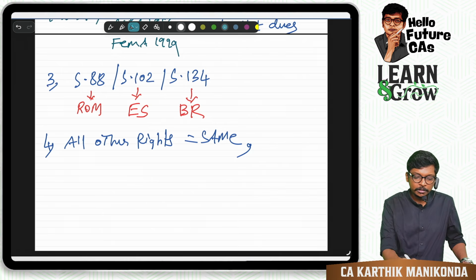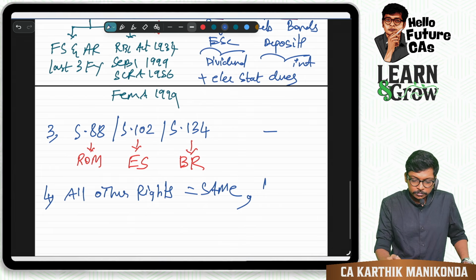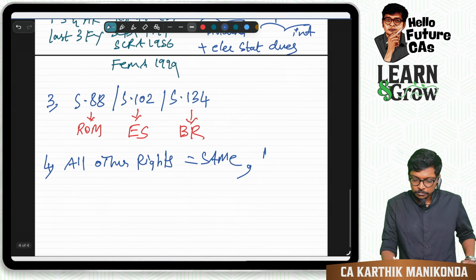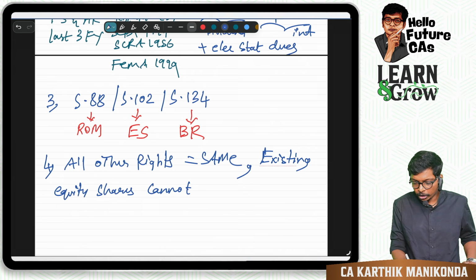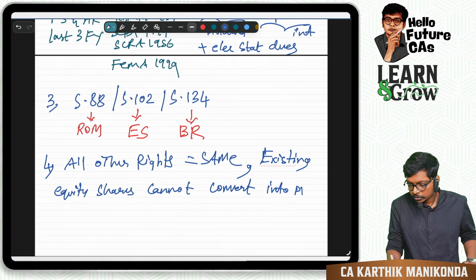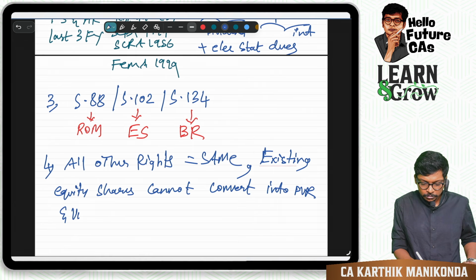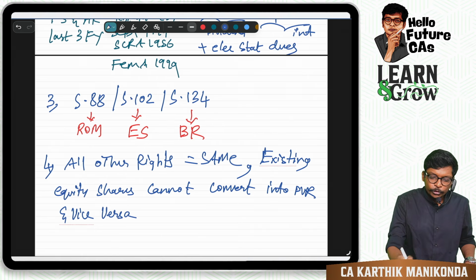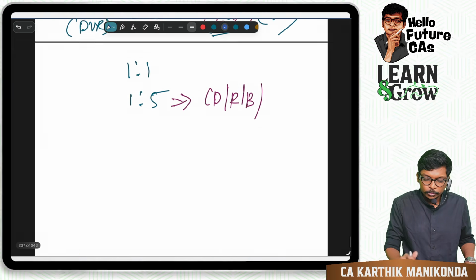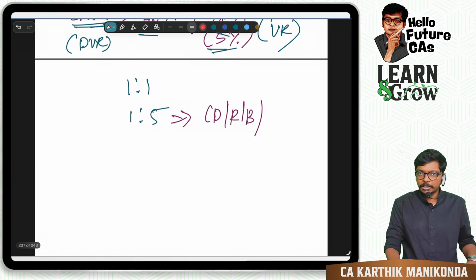What they are saying here is, existing equity shares cannot convert into DVR and vice versa. Are you following, guys? That means what? Beautiful concept. Again, if you actually look into the logic, guys, I'll tell the logic now.